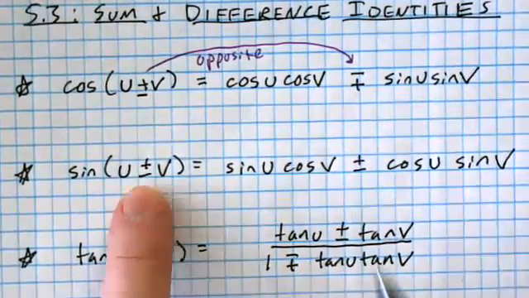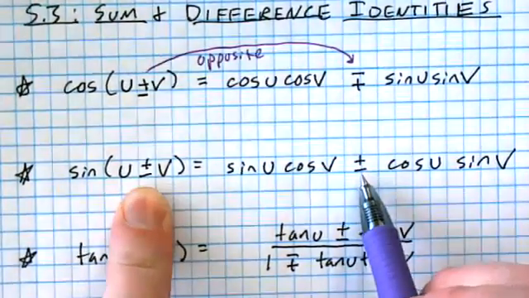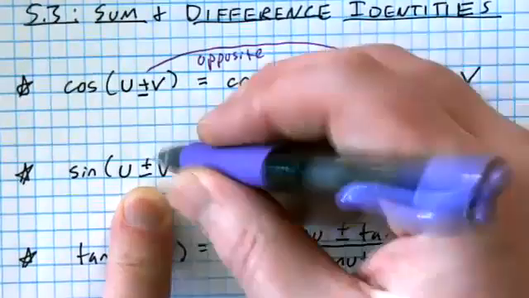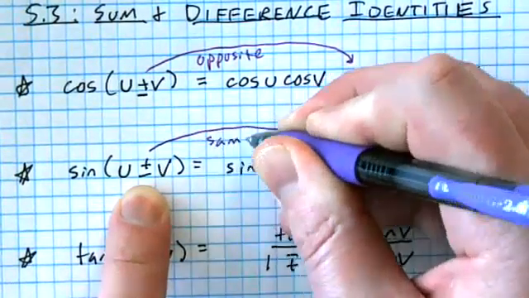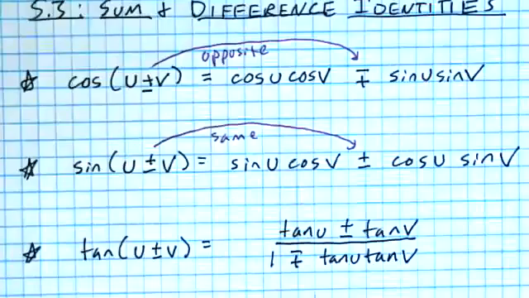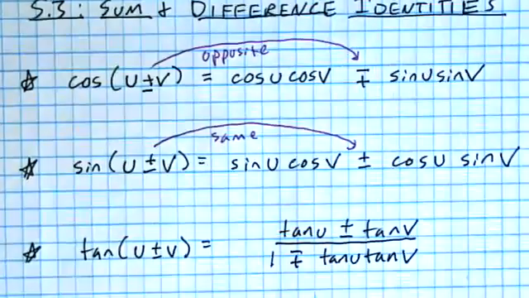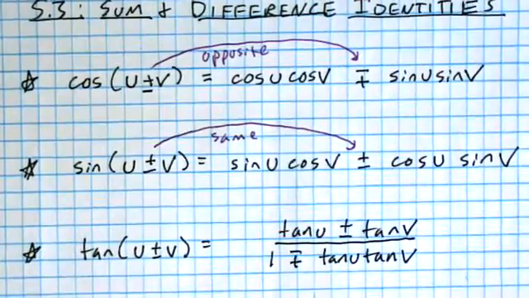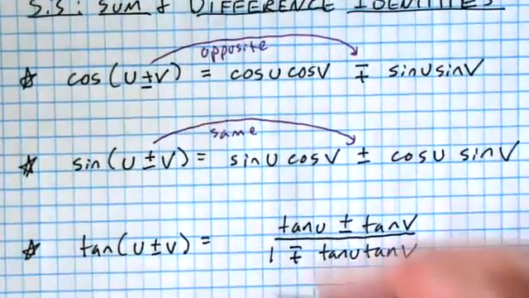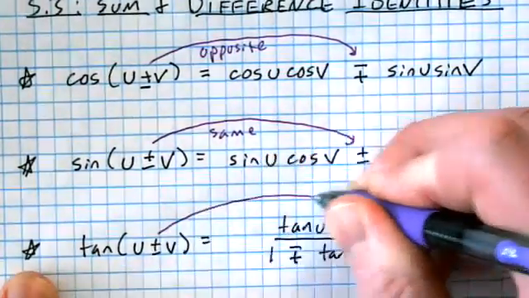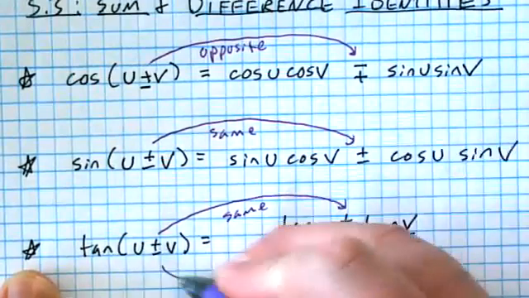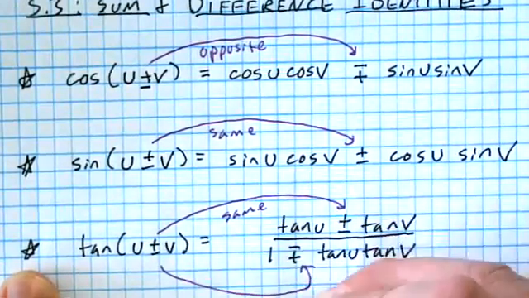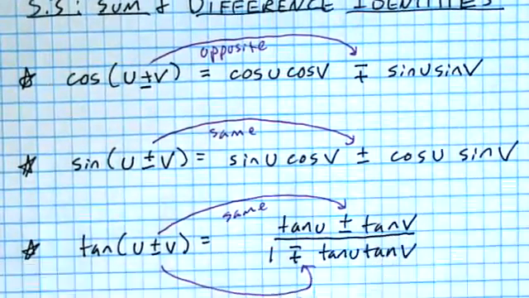You see how these two are the same? So they're both plus or minus. In this case, you want to use the same sign for both sides of the identity. And then tangent just has to go get all super complicated and throw a fraction in there. One of the signs is going to be the same as the left in the numerator, but in the denominator, you're going to use the opposite sign.